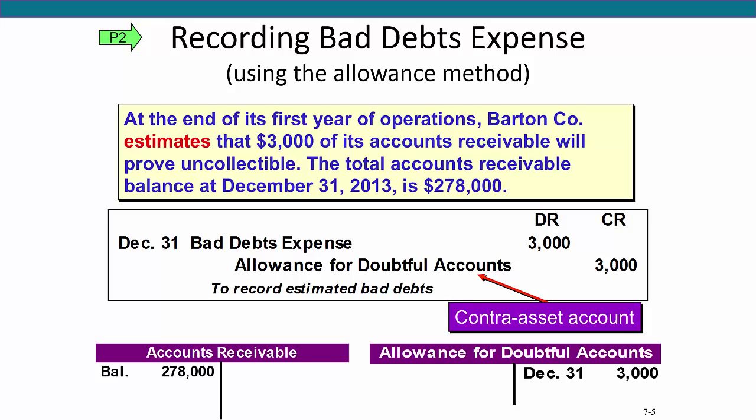As a reminder, the allowance for doubtful accounts is a contra asset account. It has a normal credit balance. It's reported on the balance sheet as a subtraction from the accounts receivable balance to arrive at the amount of accounts receivable we think we're actually going to collect. Assuming no beginning balance, after posting this entry, the allowance for doubtful accounts would have a $3,000 credit balance.